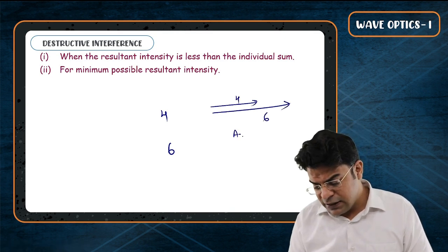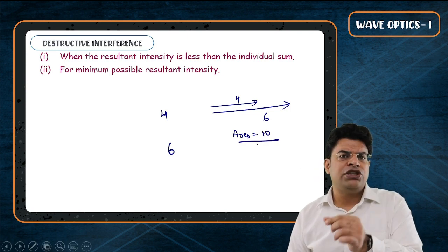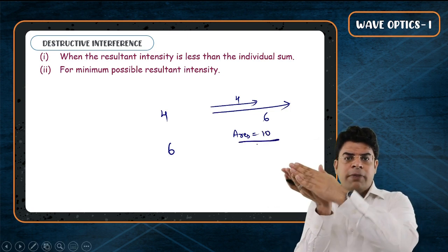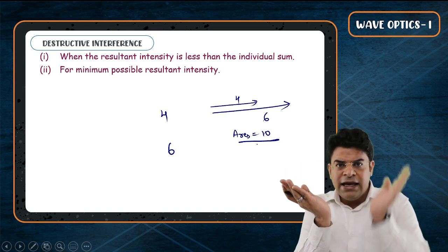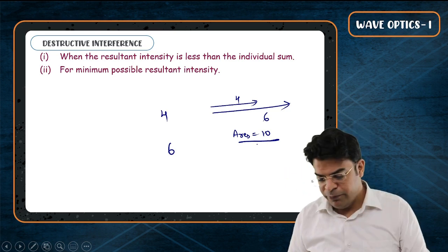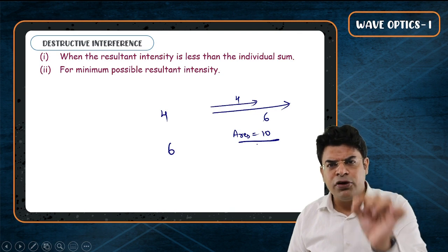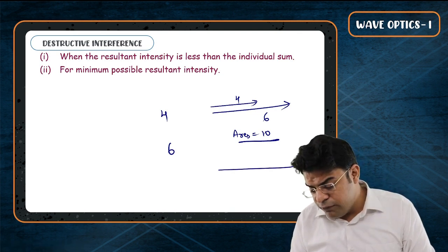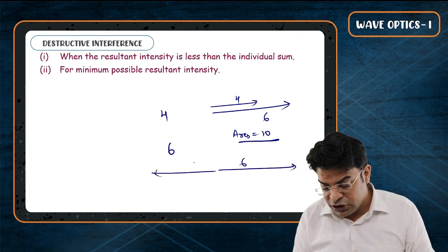and you will say that the resultant amplitude will be equal to 10. For them to point in the same direction, the phase difference has to be 0, 2 pi, 4 pi, 6 pi, 8 pi, an even multiple of pi. If you want the minimum possible resultant amplitude, the two vectors should try to cancel out each other, and you